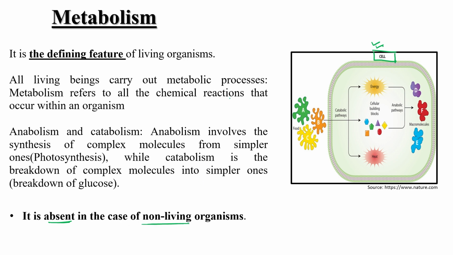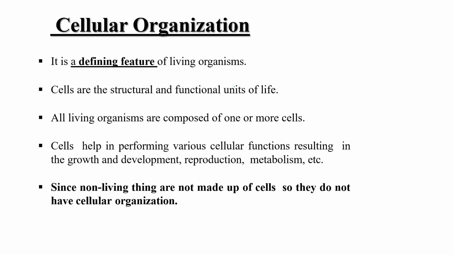Now cellular organization, it is again a defining feature. Why? Cells are the structural and functional unit of life. When similar kinds of cells come together and perform a similar kind of function, that time we can use the term tissue. When different tissues come together and perform different types of function, then we can say organ, then organ system, and so on. That is known as cellular organization.